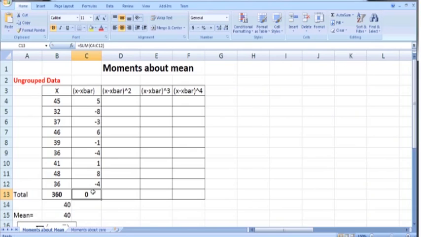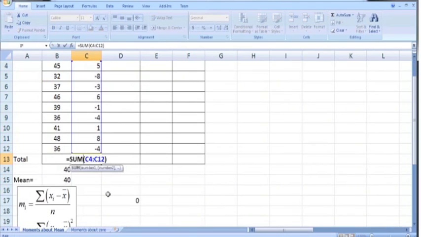And remember that this is one of the properties of the deviation rule. One of the properties is that the sum of deviations taken from the mean is always 0. So summation x minus x bar, or the sum of these deviations, must be 0 in case of ungrouped data. And in case of grouped data, we will see that summation f times x minus x bar must be 0, because in case of grouped data we also have the frequencies. So currently this sum, C4 to C12, is 0.